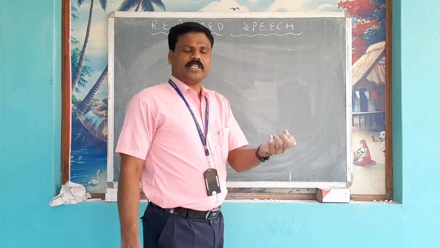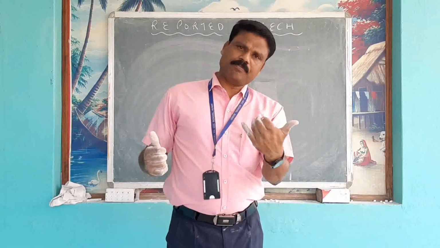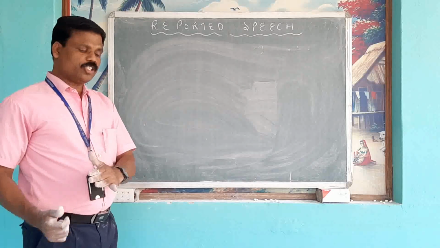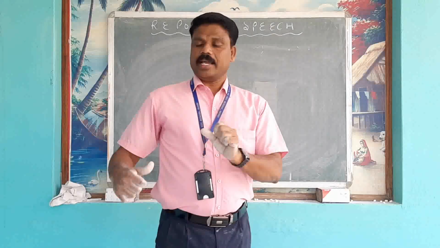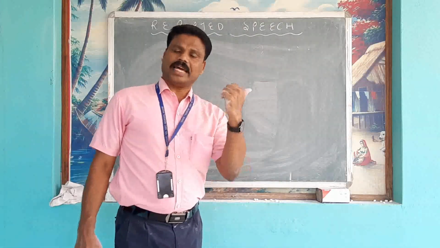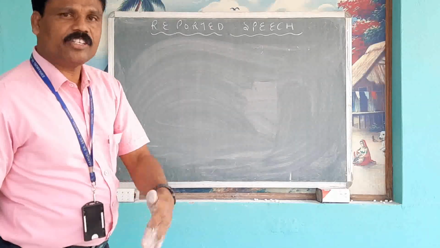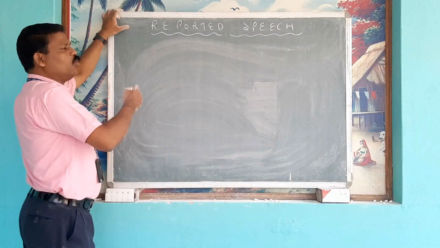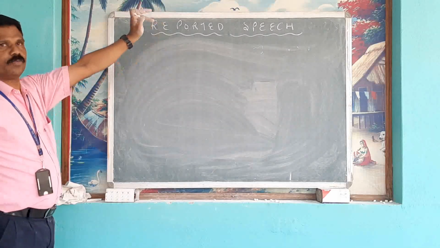If you is the object, then it will be changed into him, her, them, etc. This into that, these into those, here into there, now into then, ago into before, thus into so, today into that day, yesterday into the previous day, tomorrow into the next day, tonight into that night. So we noticed how assertive sentences are changed into indirect speech.